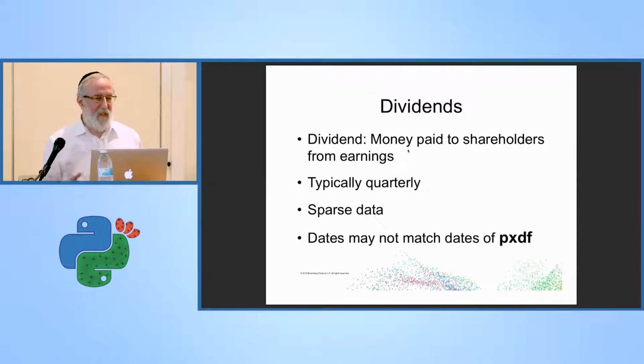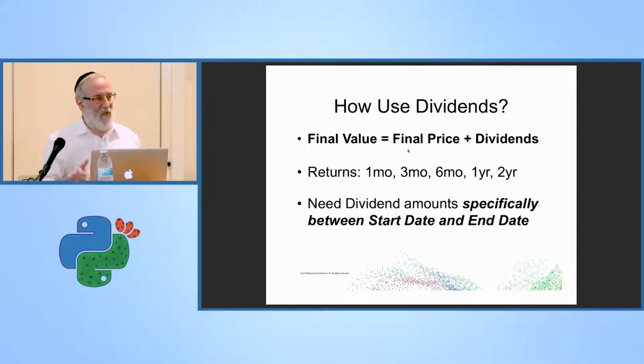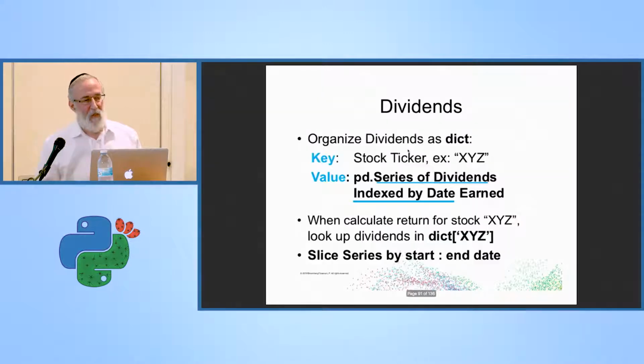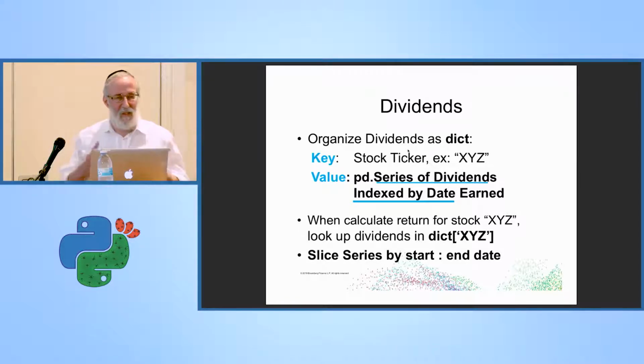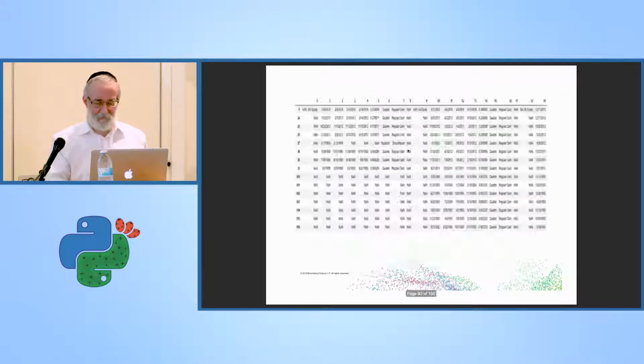And what I really need to do is find the dividends, again, during the period that I'm calculating returns. So I decided to store my dividends as a dict, where the key is the ticker symbol and the value is the series of dividends by date. And then I can grab the series as I'm calculating the return for each stock and go in and slice by date those dividends that contribute to the return.